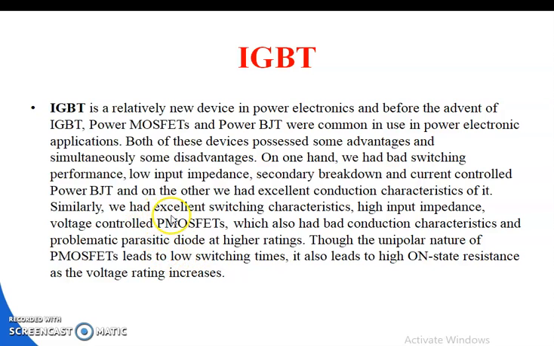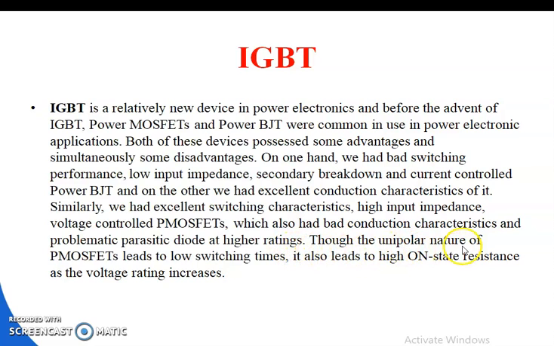Similarly, the voltage-controlled power MOSFETs had excellent switching characteristics and high input impedance, but also had bad conduction characteristics and a problematic parasitic diode in higher ratings.